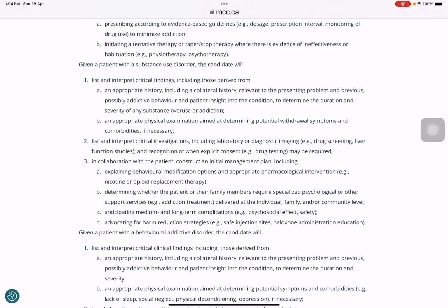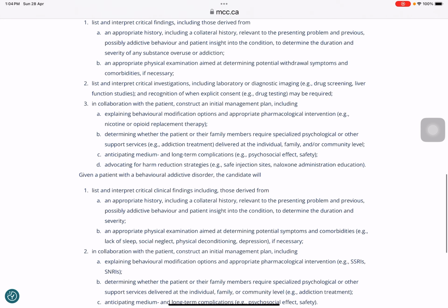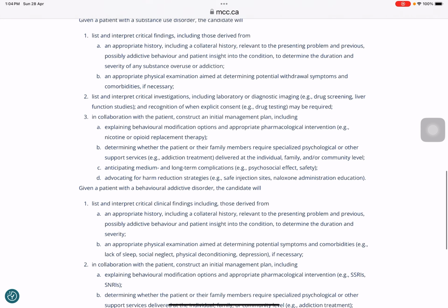problem. So by history, how do you know that a patient needs an opioid or is in substance overuse? And then through examination, how would you know? So for specific drugs, there are physical signs, let's say pinpoint pupil, tremor, sweating. These are the symptoms that we will get to know that this is a certain medication. So we'll look into it in a while.